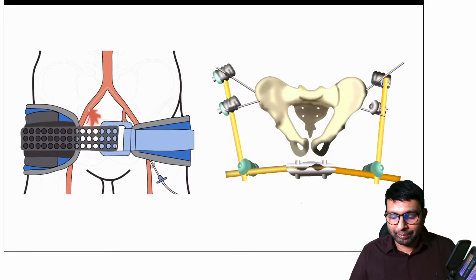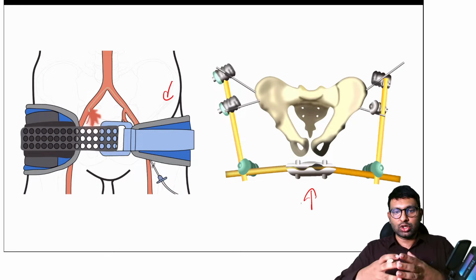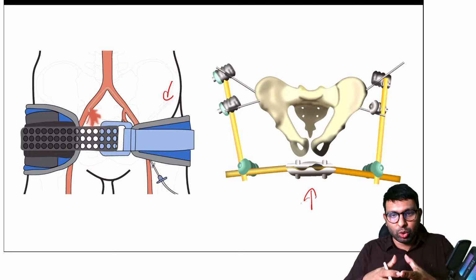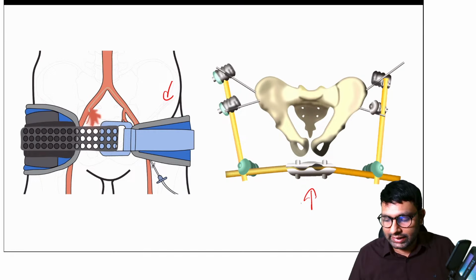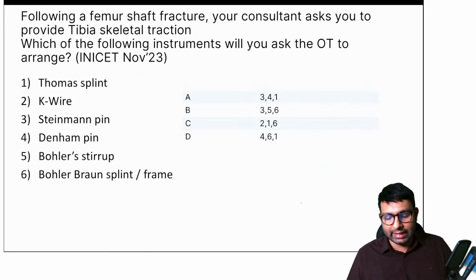Okay, is that clear? So this you can see here, this is a pelvic binder, and this is the external fixator that you use. In cases of open book pelvic injuries, you can close them by using an external fixator. Okay, so these are a few things that are used in treatment. So the answer, like you all said, is D. Correct, you are all right, it is D.